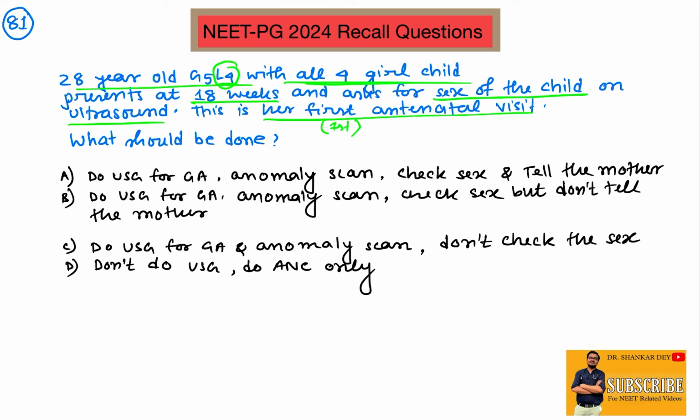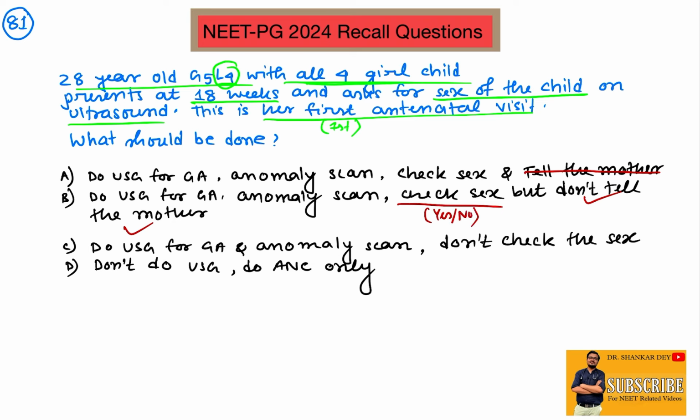Option one: do the USG for gestational age, anomaly scan or detection of any maldevelopment, check sex and tell the mother? Obviously no, this is against the PCPNDT Act. Next: do USG for gestational age, anomaly scan, check sex and don't tell the mother. Obviously do not tell the mother. Is it okay? It's okay, but whether to check sex, yes or no, we'll come to this point later on.